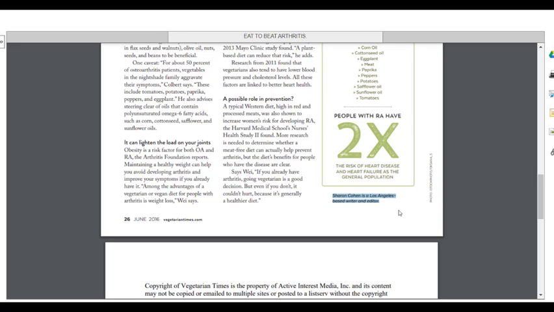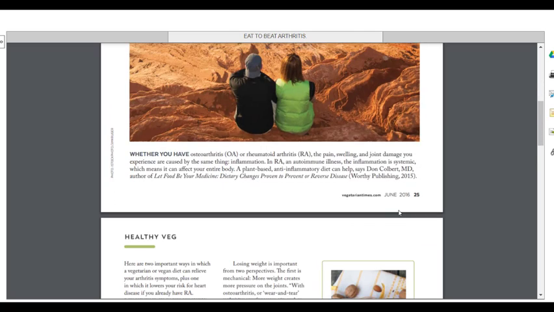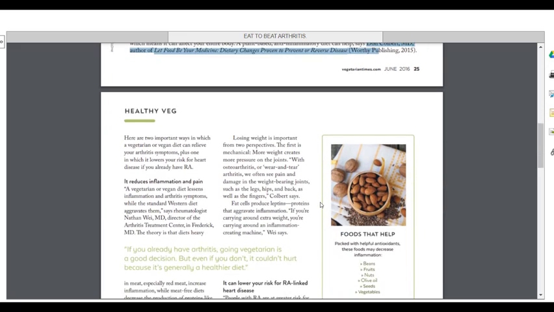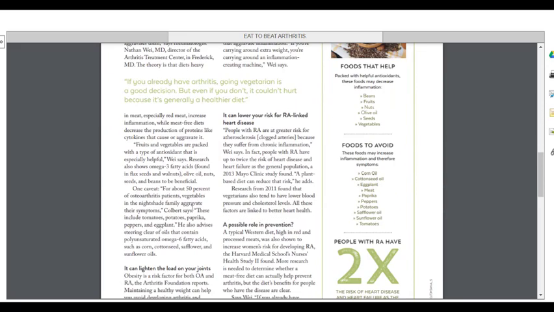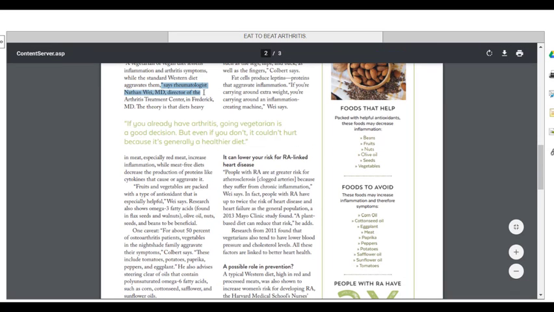If the author's credentials indicate that he or she is an authority in journalism, or writing, or editing, then I should consider that the author will in fact reach out to actual experts in the field and incorporate that information into the article. For example, in this article, the author includes quotes from a medical doctor who has written a book on diet and disease prevention, and another medical doctor who is a rheumatologist. If I look here, I'll see that here's a rheumatologist named Nathan Way.